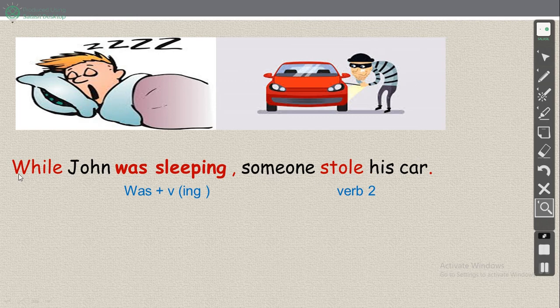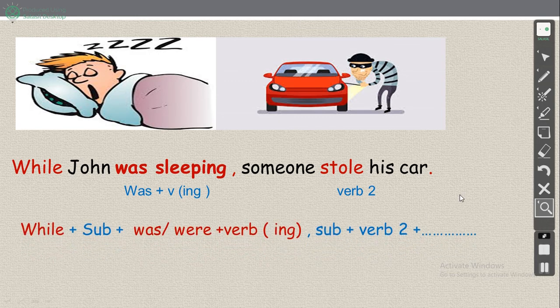Okay, while بينما, John subject, was plus verb ing. John was, لأنه John singular. While John was sleeping, what happened? Comma, someone stole his car. Someone stole. Stole ماضي. Steal, verb 2. Verb 2 plus the object.